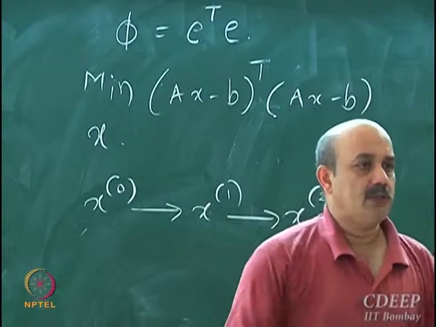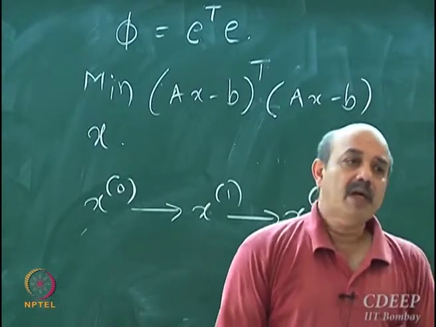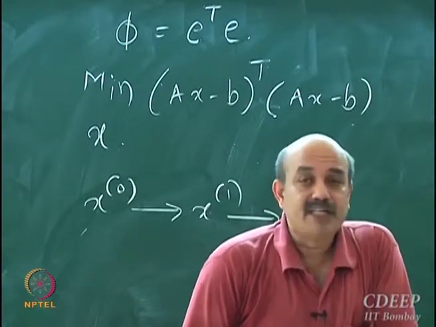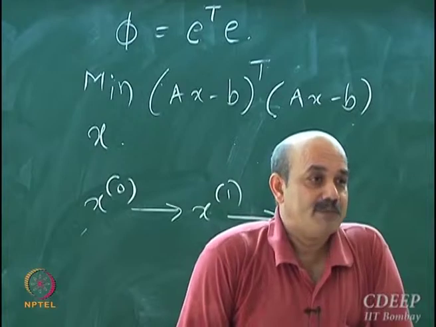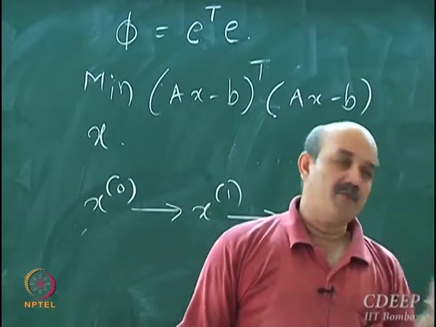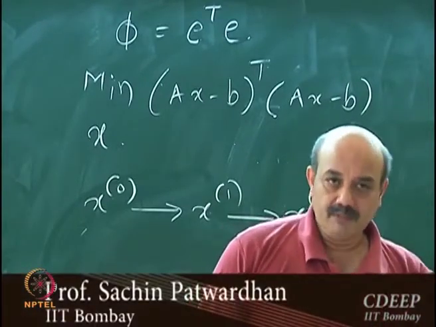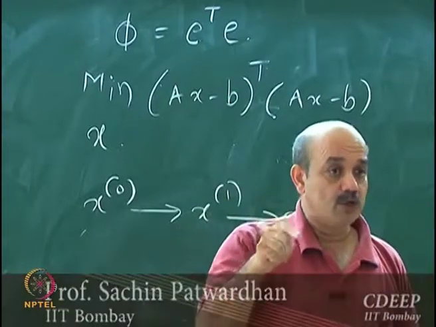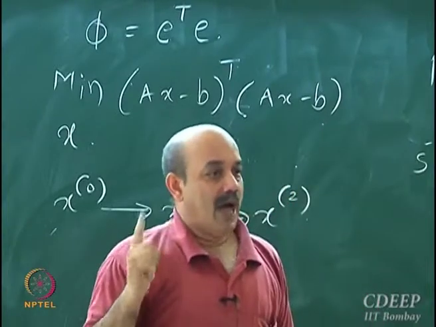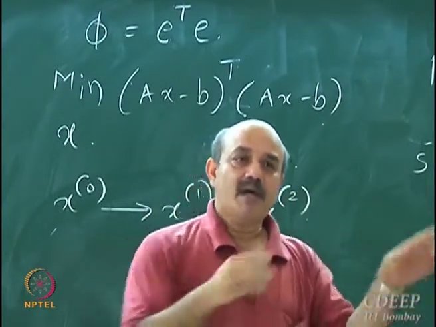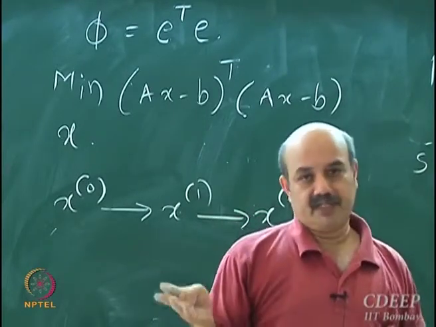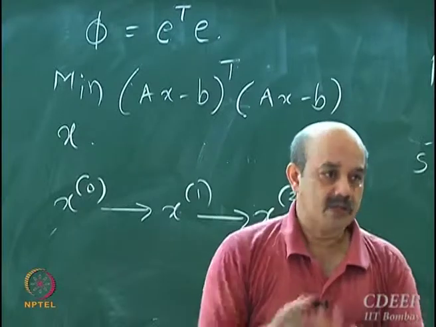After having done that, we have talked about iterative schemes for solving Ax equal to b, and then we move on to a very fundamental issue, matrix conditioning. Which problems are inherently ill conditioned, which problems are well conditioned? How do I classify and say that this is an ill conditioned problem, whatever I do I am going to end up in some trouble, and this is a well conditioned problem, if I am getting a wrong solution, I have made a mistake. Well conditioned problems, absurd solutions, you have made a mistake. Ill conditioned problems, absurd solutions, well, you can't do much. How do you classify ill conditioned from well conditioned is the next thing. That will bring us to the end of this module.